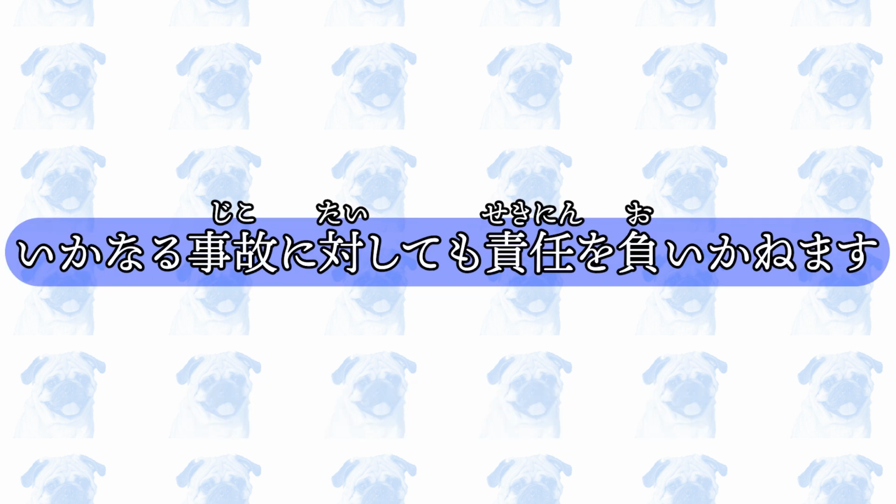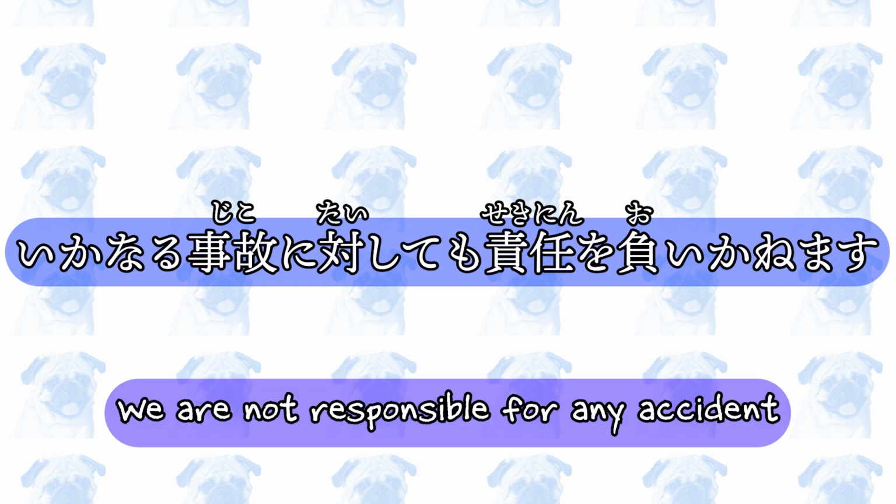いかなる事故に対しても責任を負いかねます。We are not responsible for any accident. The masu form of 負う, to bear, 負い, is used. This is a common legal disclaimer.